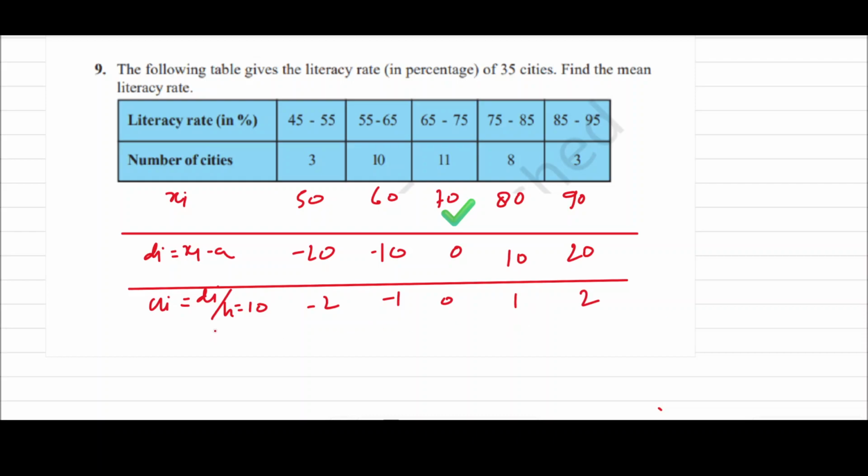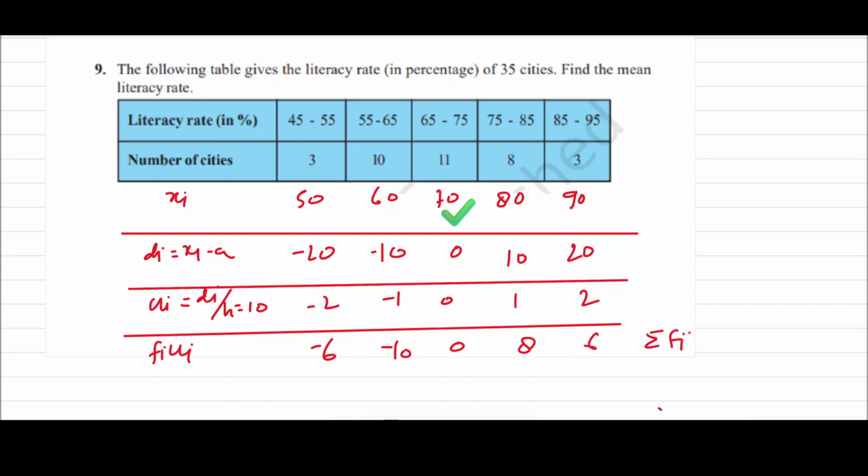Now find out the value of fi ui. Here fi and ui. If we multiply 3 by minus 2, this will be minus 6, and 10 times minus 1 is minus 10, and this will be 0, and this will be 8, and this will be 3 times 2, which is 6. So the 6 and minus 6 cancel out.